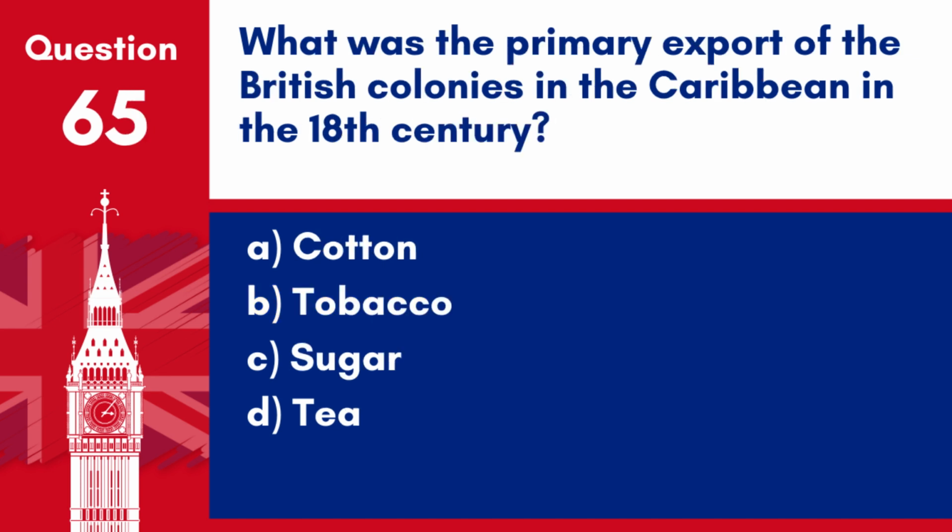Question 65. What was the primary export of the British colonies in the Caribbean in the 18th century? A. Cotton. B. Tobacco. C. Sugar. D. Tea. Answer: C. Sugar. Sugar became the primary export of the British colonies in the Caribbean during the 18th century.